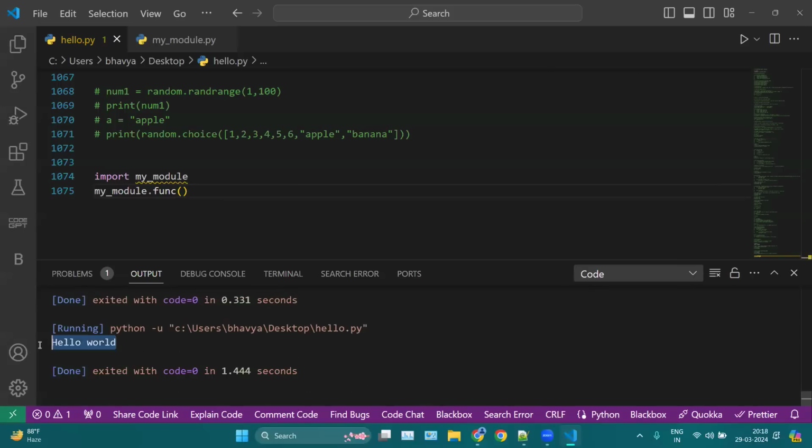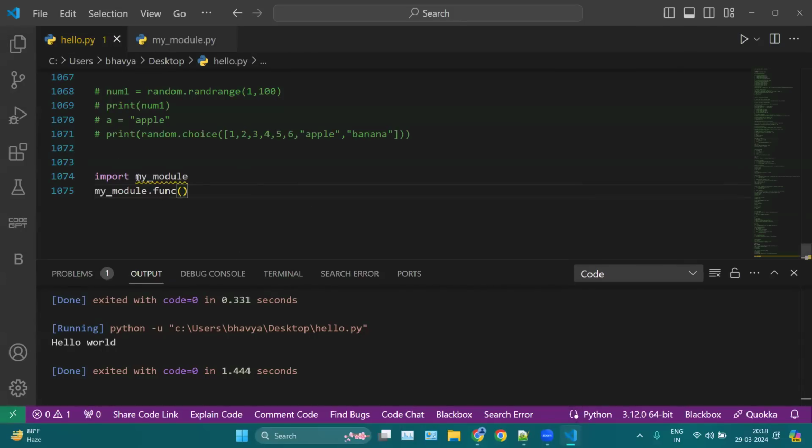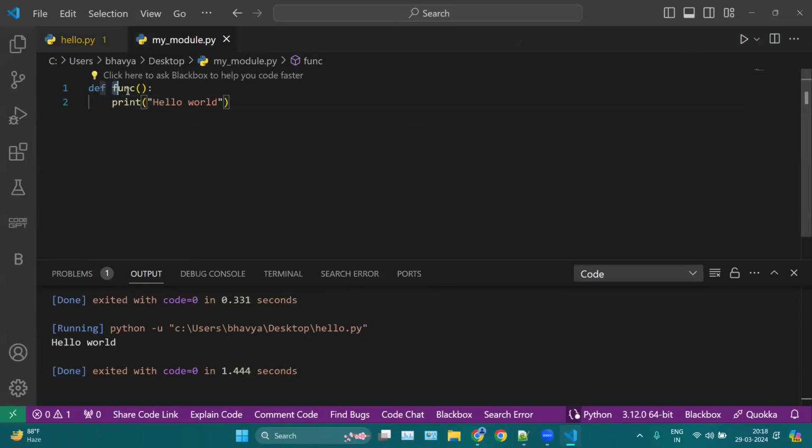Yeah, hello world. Okay, now why do we have this yellow underline? Because it is not a predefined function, or not a Python built-in function, or not a universal function. This is a file I have created by myself. That is why we have this yellow line here. Otherwise, everything is good here. We have imported my module. My module is the name of my file, my module.py. Then from my module, I am using this function here.